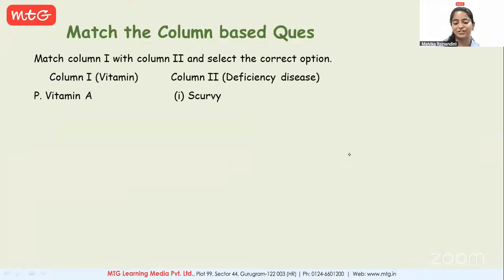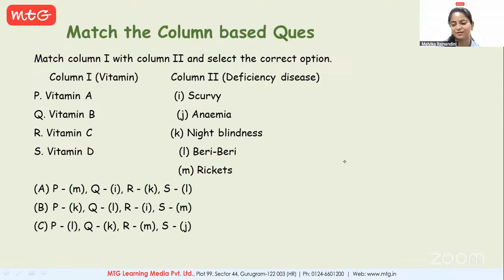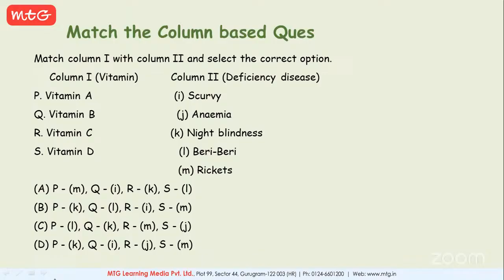Vitamin and their deficiency. Okay. These are your options. So deficiency of vitamin A causes, please find out and raise your hand if you know the answer and put the answers in the chat box as well. Ma'am, vitamin A, night blindness. Ma'am, vitamin D. Mute yourself, beta. Raise your hand.